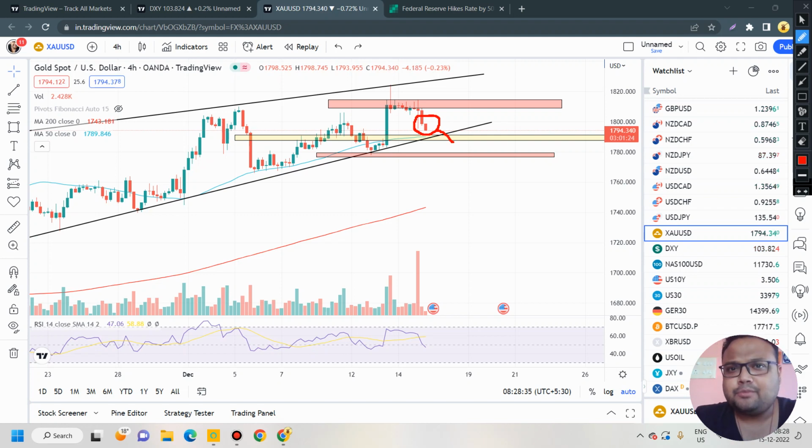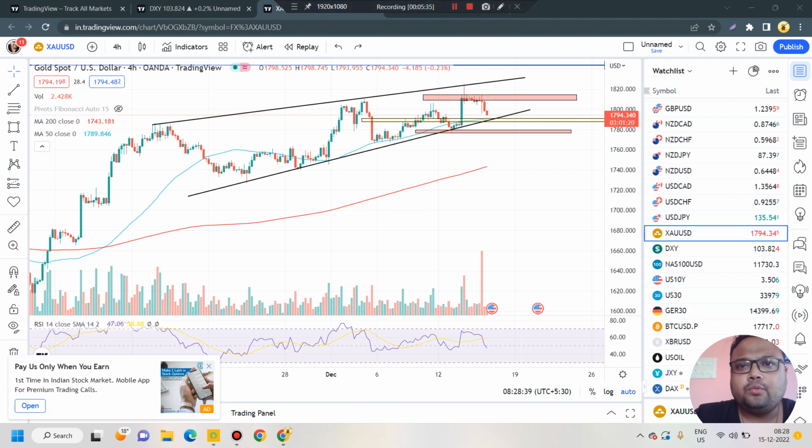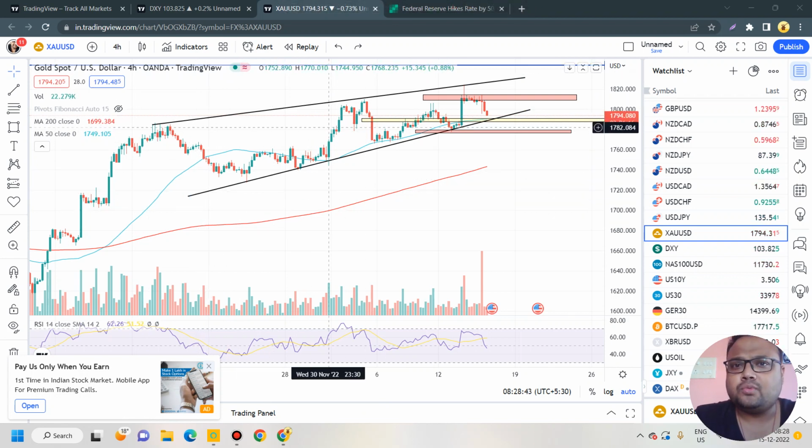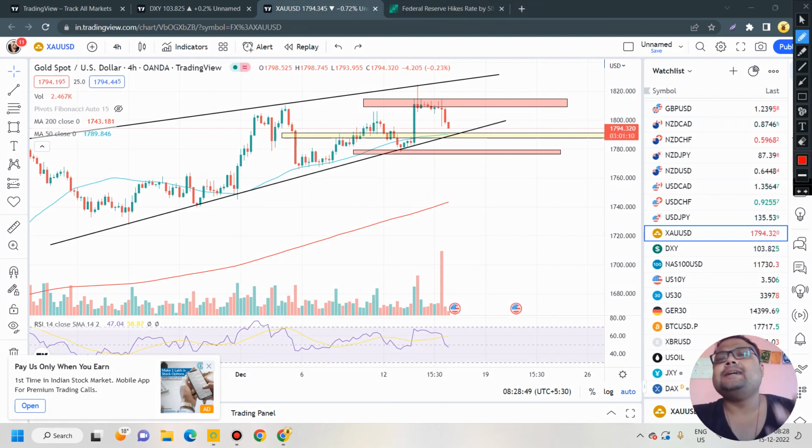If the market breaks the support, do not take a sell position immediately. The reason is that we can see the overall structure of gold is still very much towards the upside. So whenever you take a sell position in an uptrend market, there is a high chance of getting trapped. It means the market may hunt down some stop losses and try to go up again. In that case, you will be trapped if you take a sell position. So don't make the mistake.